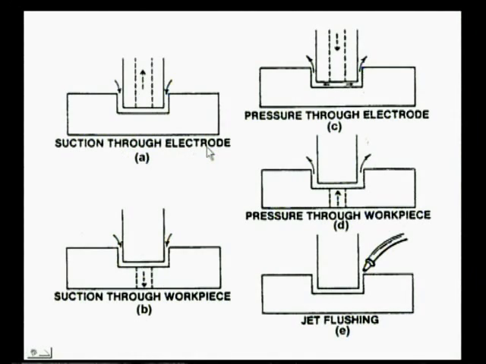It can be suction through the electrode. That means the dielectric fluid can be sent through the electrode or through the workpiece, or neither through the electrode nor the workpiece, it can be flushed out directly.